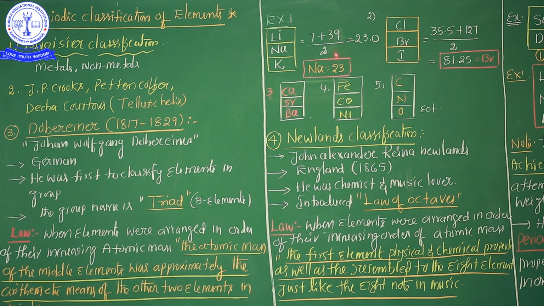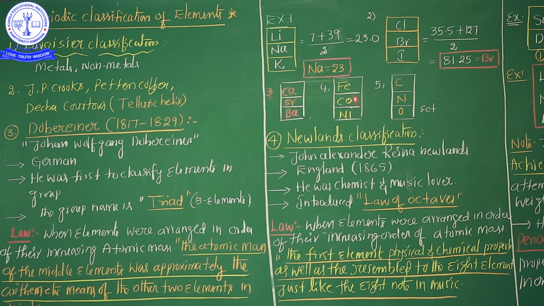Is it clear? Now my question, in the NEET question: which is the correct Dobereiner triad in the following options? Li Na K is a Dobereiner triad, Cl Br I also, and calcium, strontium, barium are also Dobereiner triads. But my dear students, see here the 4th and 5th examples. Fe Co Ni, how to remember this one? Ferrous, cobalt, nickel, and C N O. The 4th and 5th examples are Dobereiner triads, but rejected triads.